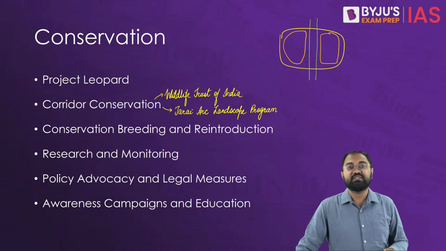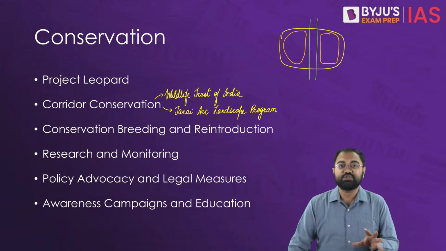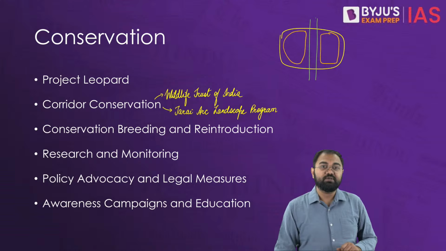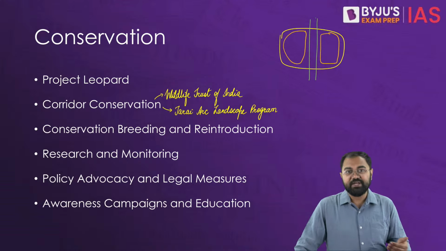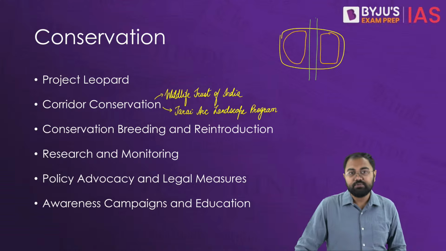So here we see that organizations such as Wildlife Institute of India become very, very crucial, because it conducts research on captive breeding techniques and also reproduction of these leopards, and then the reintroduction protocols for leopards are also taken into account.